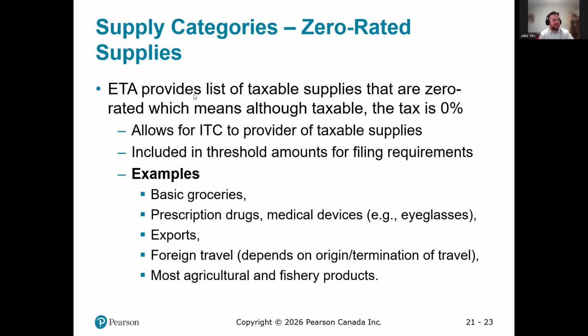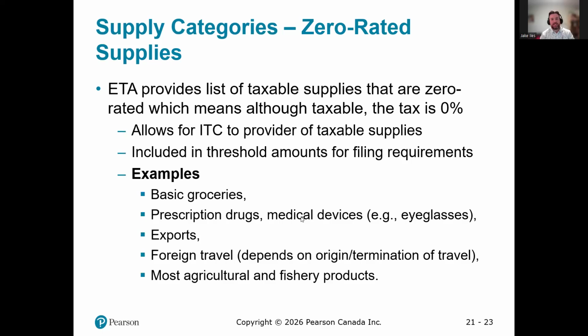The Act provides a list of taxable supplies that are zero rated, which means although taxable, that tax rate is zero. So they are charging a sales tax, it's just equaling zero. This allows the provider to claim ITCs, and includes a threshold amount for filing requirements. So basic groceries apply a zero rate, as do prescription drugs and medical devices.